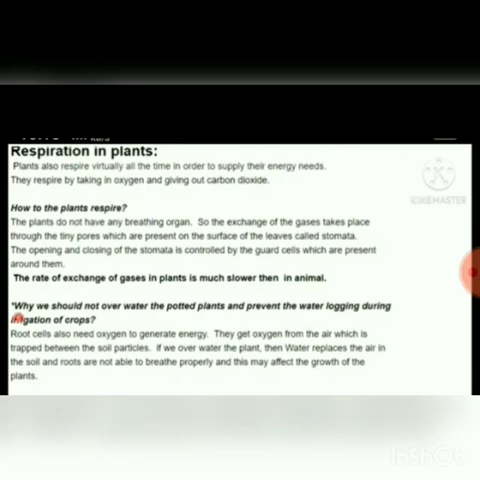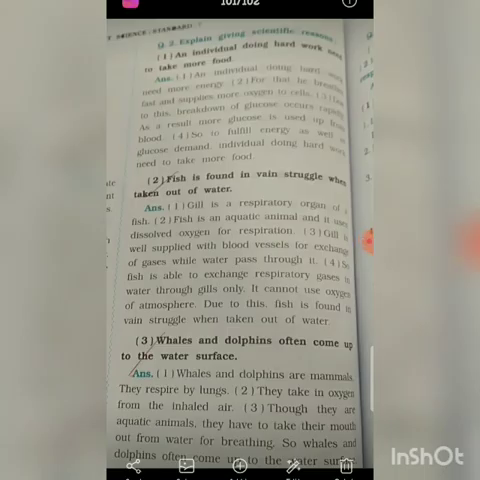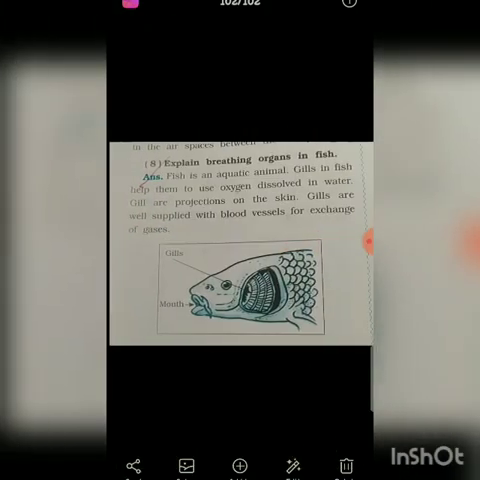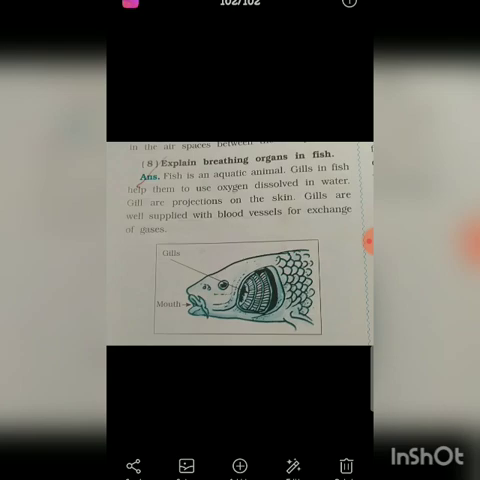So why should we not overwater the potted plant? It may affect the growth of the plants. This is the scientific reason that you are going to write down in your notebook, in the question answers.